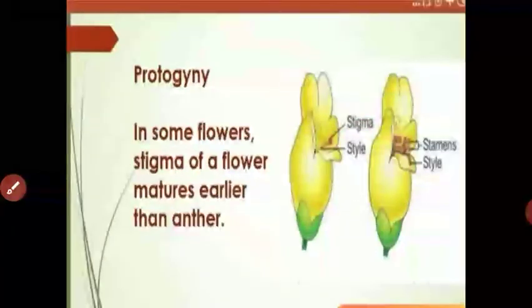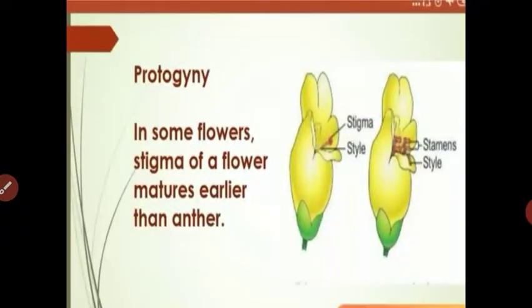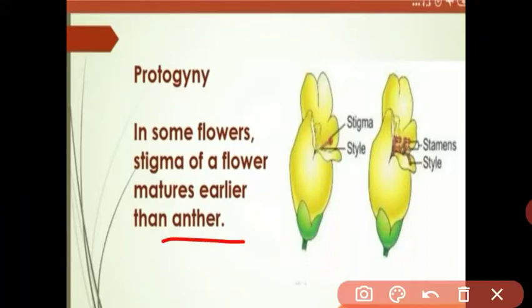Protogamy means that in some flowers the stigma matures earlier than the anther. Observe this flower. This is the stigma. The stigma is mature, but in the stamen the anther is not mature. So the stigma accepts pollen grain from another flower, and cross-pollination happens.